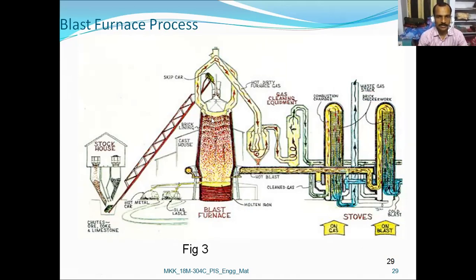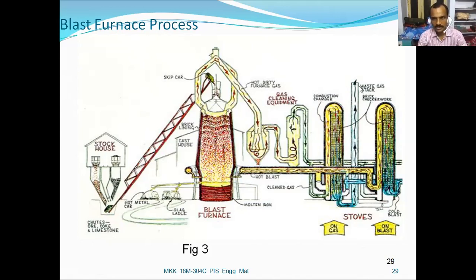And here, this is the blast furnace, where the air blast is created. This is the tuyere portion. This is the molten iron produced. And here, hot dirty furnace gas is released, whereas here you can see the gas cleaning equipment. This is a combustion chamber.